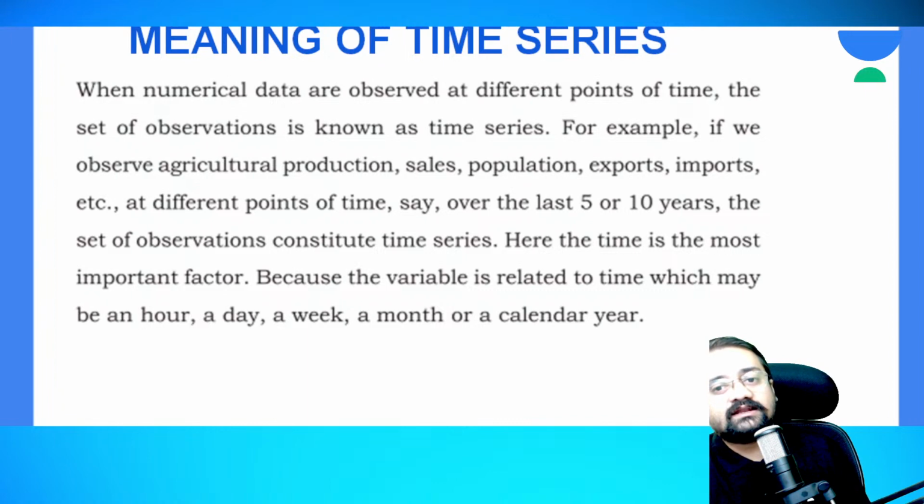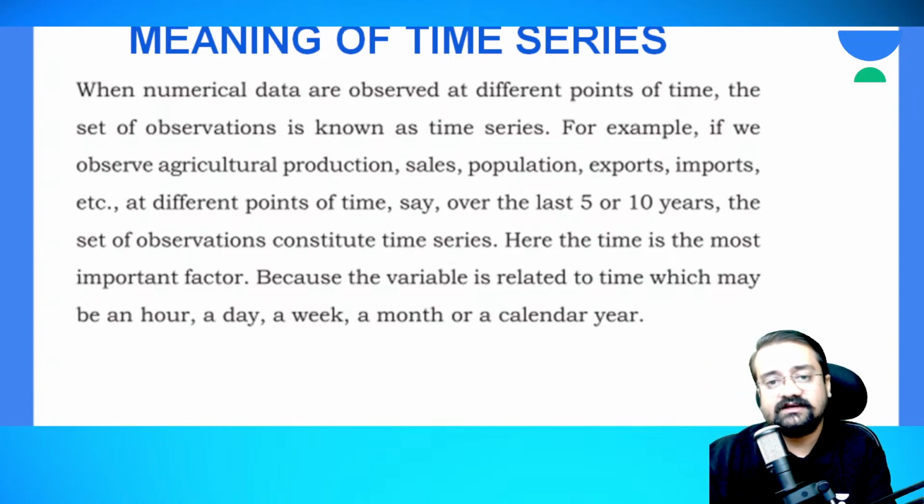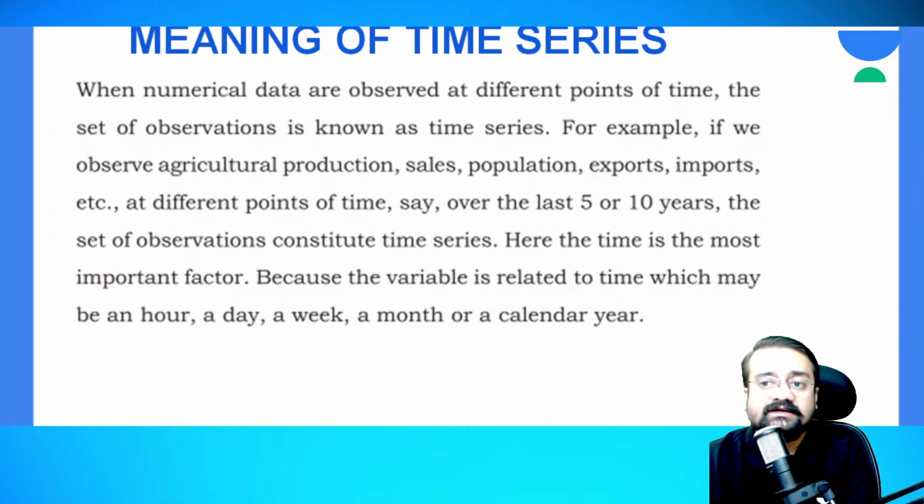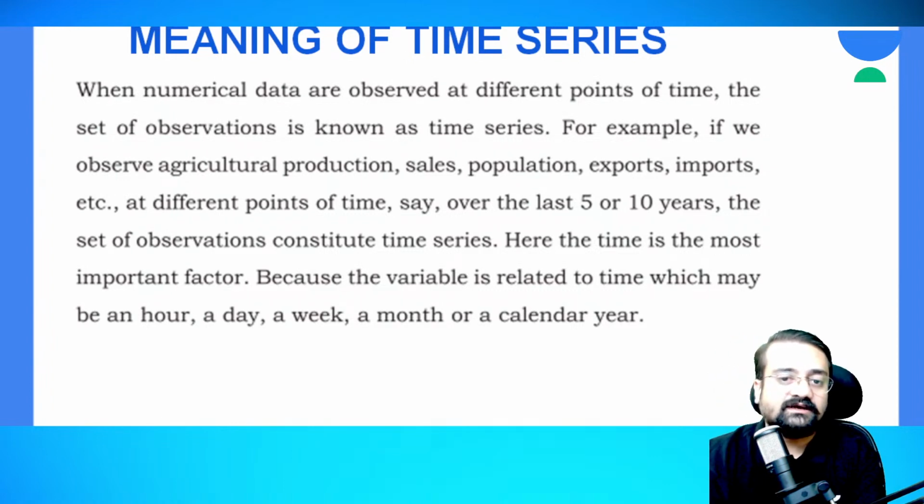So when numerical data are observed at different points of time, the numerical data that have been observed at different time points, chronology means what? Time points. So whenever you are keeping an eye on such numerical data over time points, that is known as what? Time series.